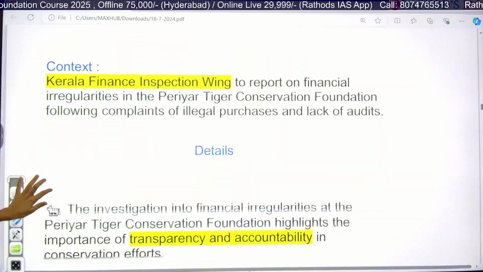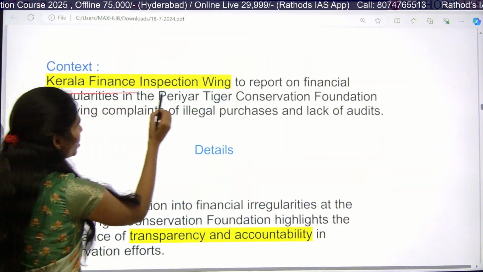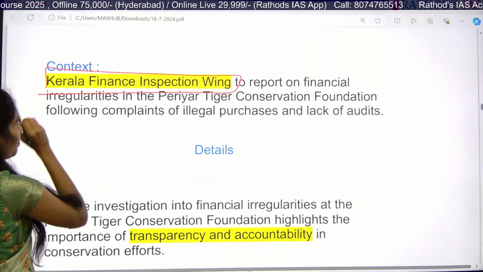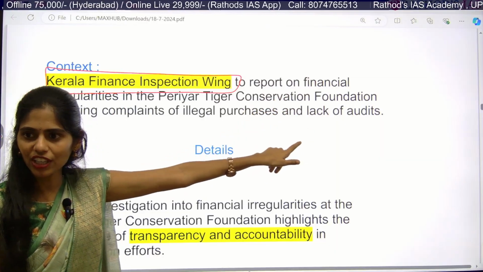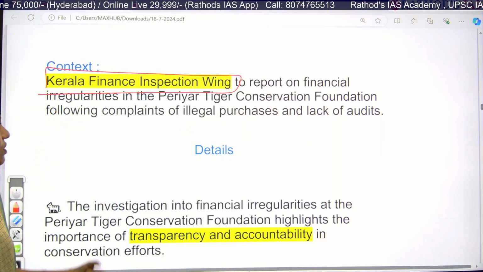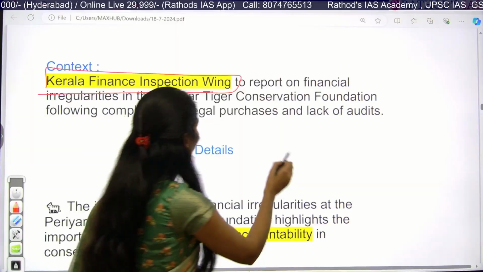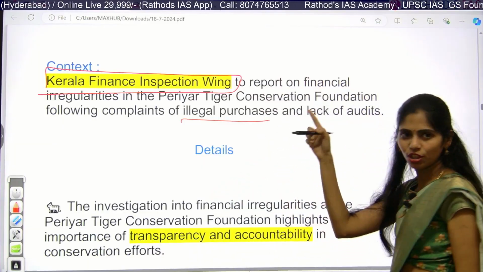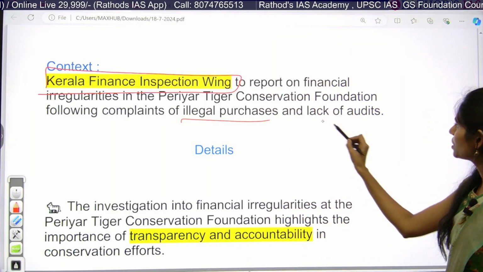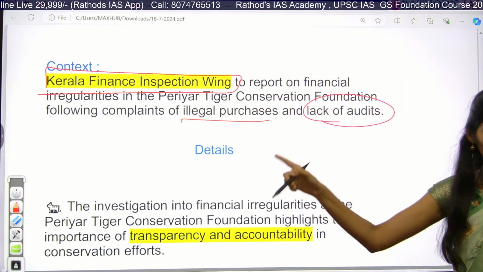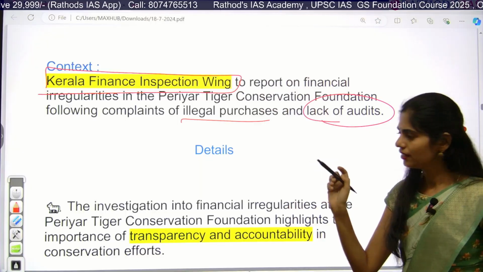This article is saying that the Kerala Finance Inspection Wing came up with a report, and it said that in this Periyar Tiger Conservation Foundation there are financial irregularities going on, and they are going for illegal purchases. That means they are misusing things or diverting the funds. And next, there is a lack of audits. So the points you said are there here, right? Yeah.